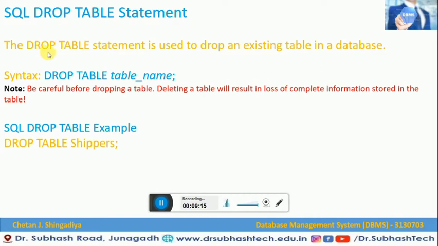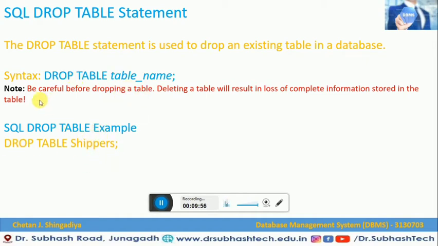Here we are going to talk about the drop table statement, which is used to drop an existing table in a database. When you want to drop a particular table from a database, in that case we have to use this drop table statement. What is the syntax of it? The syntax is very simple. You can see here: drop table and the table name. In this example also, drop table, and the table name is Shippers. So you can simply drop your table from the database using this command.